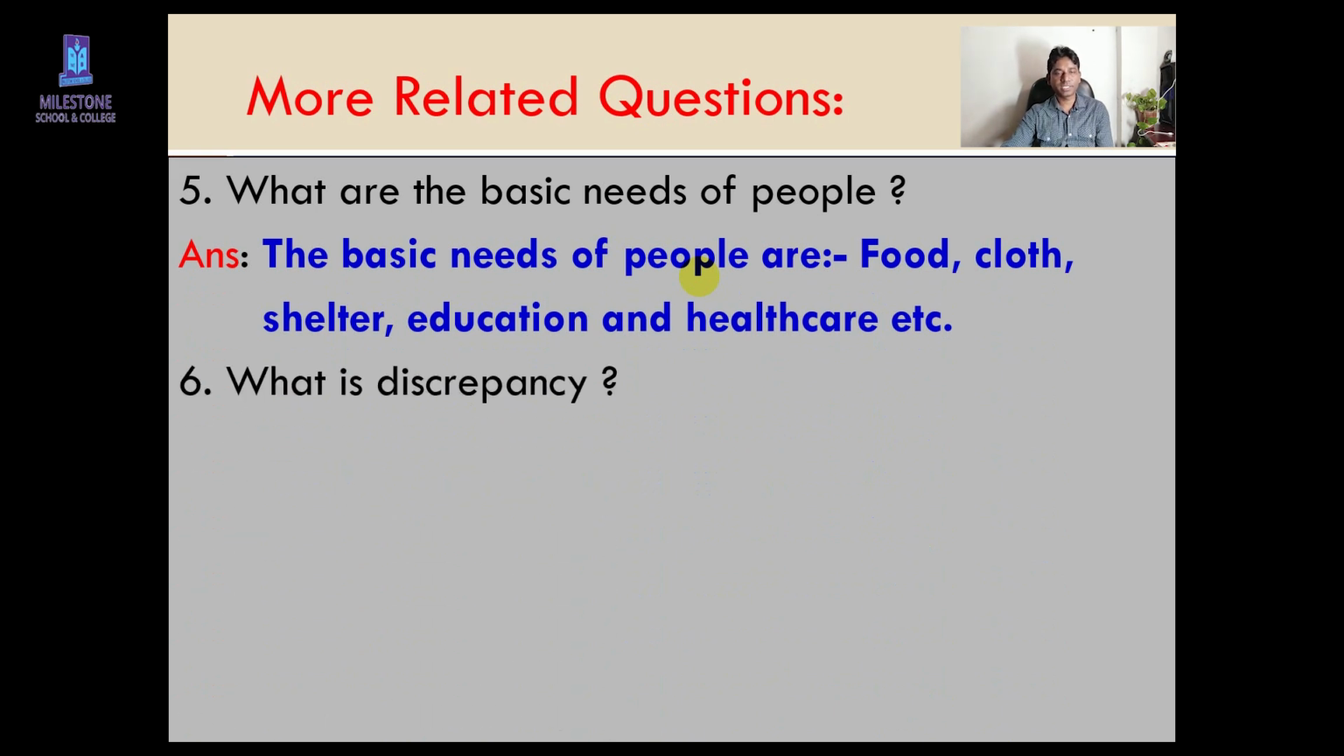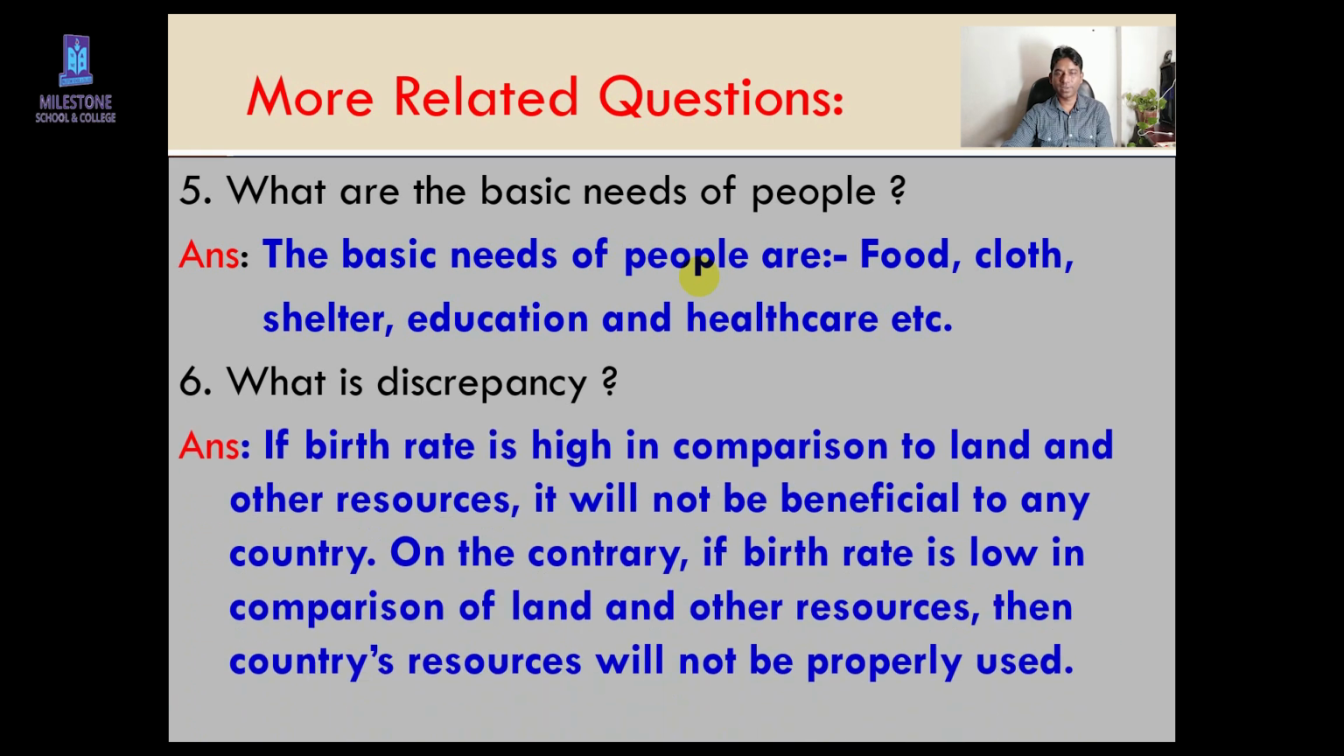Look here, question number 6. What is discrepancy? I already have discussed discrepancy. If the country is big, then it needs a large population. If the country is small, it needs a small population. If a large country has a small population, then the country can't develop because they can't utilize their large land properly. On the other hand, in a small country, if they have a large population, then they can't provide basic needs, right? Here is the answer. You have to read the answer properly, isn't it?